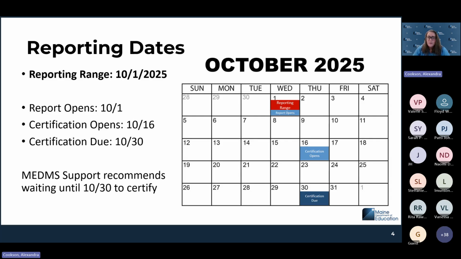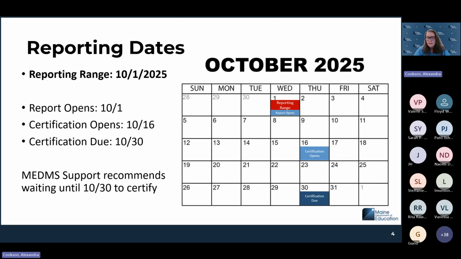And we also recommend waiting until 10/30 because of that reason for decertifying and recertifying, to make sure that all of the changes that are necessary on all ends from all of your tuitioned districts and things like that, making sure that their enrollments are in that impact your reports. So that way you don't have to decertify and then recertify and go through that whole cycle.